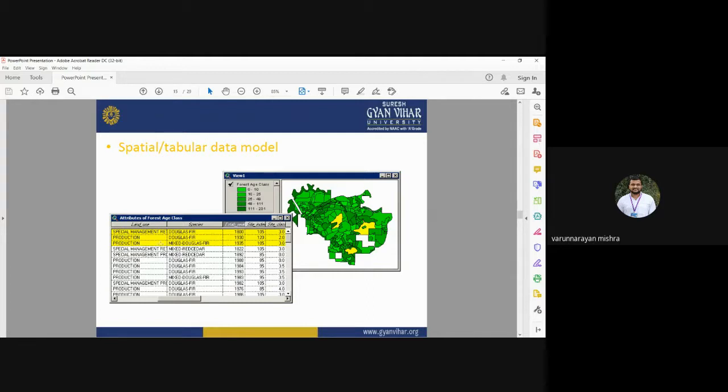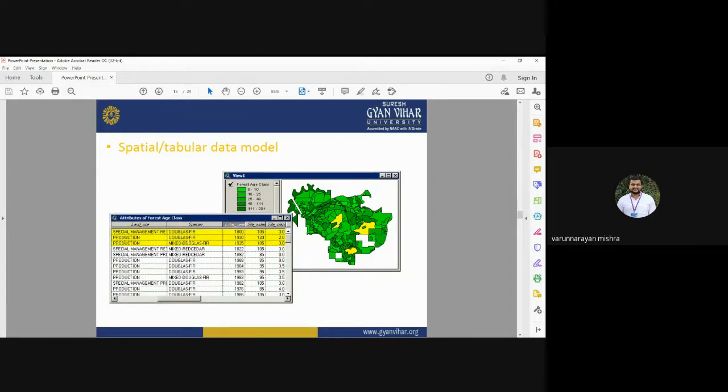So using that table, you can have the information about these particular forest patches. This yellow color are having some forest patches. These are some forest patches. When you select a specific forest patch, the related information will be selected in the attribute table or non-spatial data set.